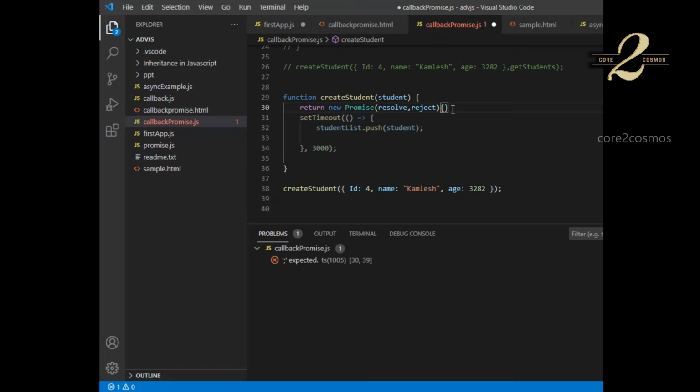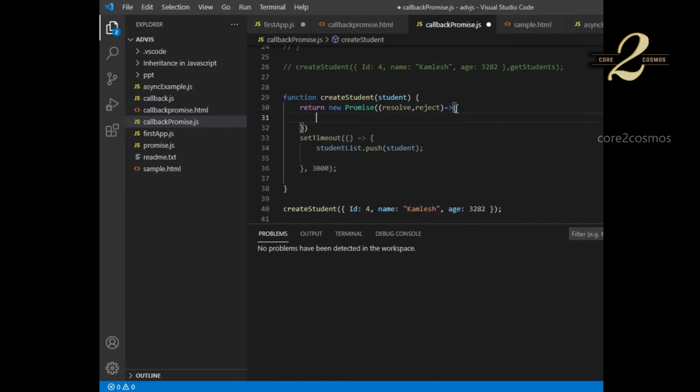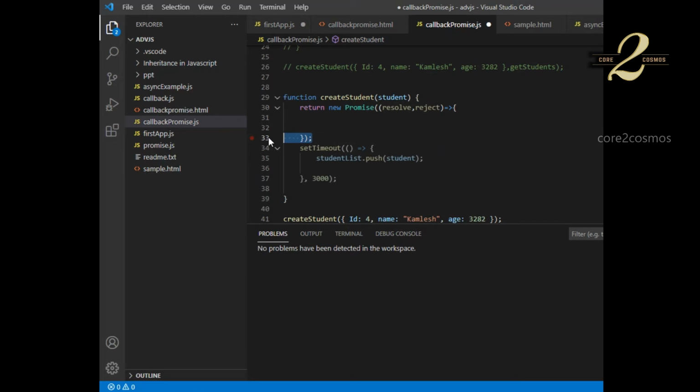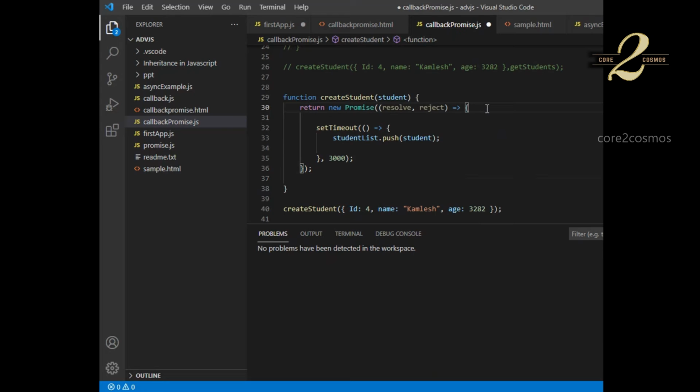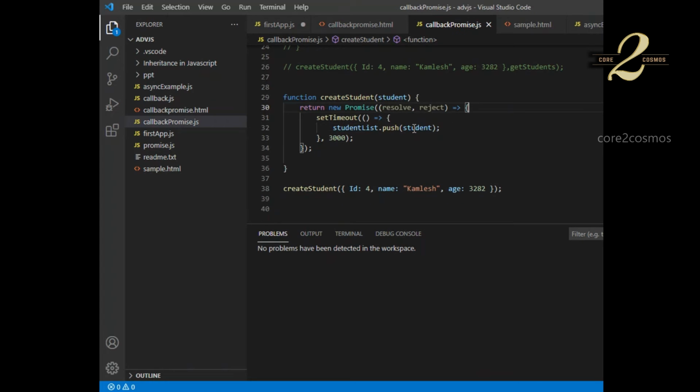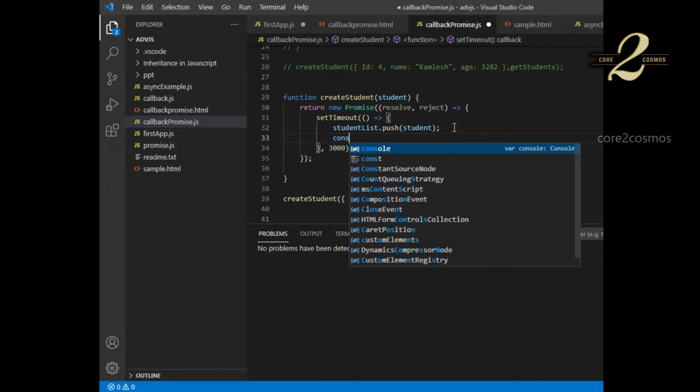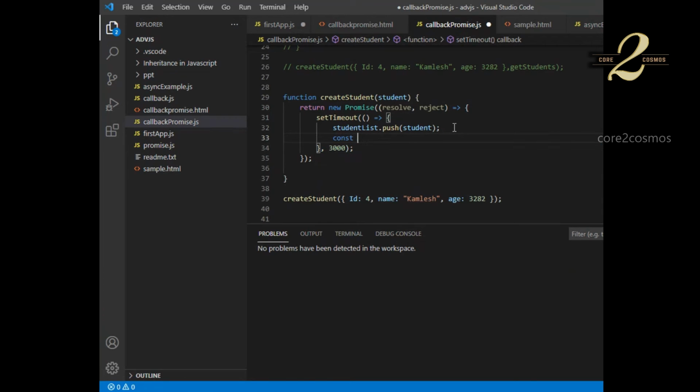I'll just copy this and put it here. I'll declare a const error, and I will hard code it as false as of now.